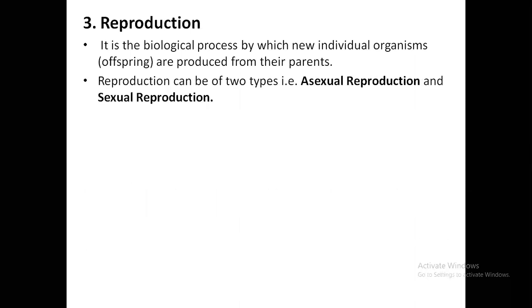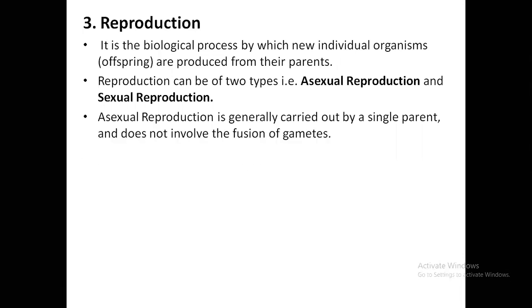Reproduction can be of two types: asexual reproduction and sexual reproduction. As simply explained, asexual reproduction literally means without the involvement of sex, or without the involvement of the reproductive cells. Whereas sexual reproduction involves the reproductive cells, which are called gametes. Asexual reproduction is generally carried out by a single parent and does not involve fusion of gametes. So when only one parent is involved, it is called asexual reproduction.